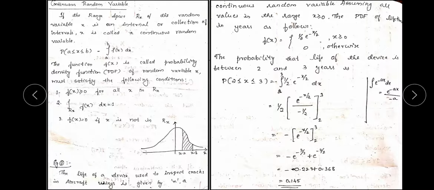This is the normal integration format. So we obtain minus e to the power minus x divided by 2, with limits from 2 to 3, and substituting 3 and 2 we obtain two values, and the final value obtained is 0.145, which is the probability of that device's life being between 2 and 3 years.